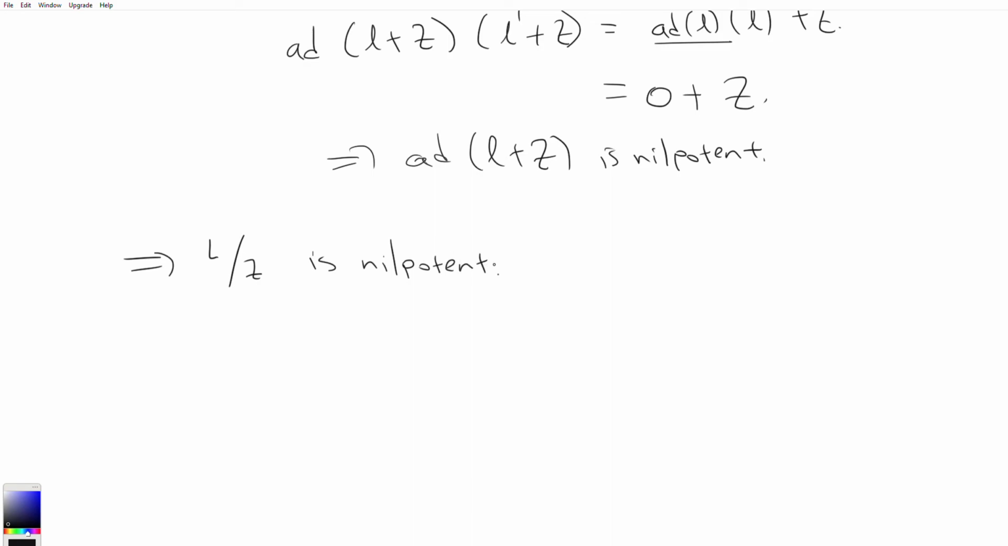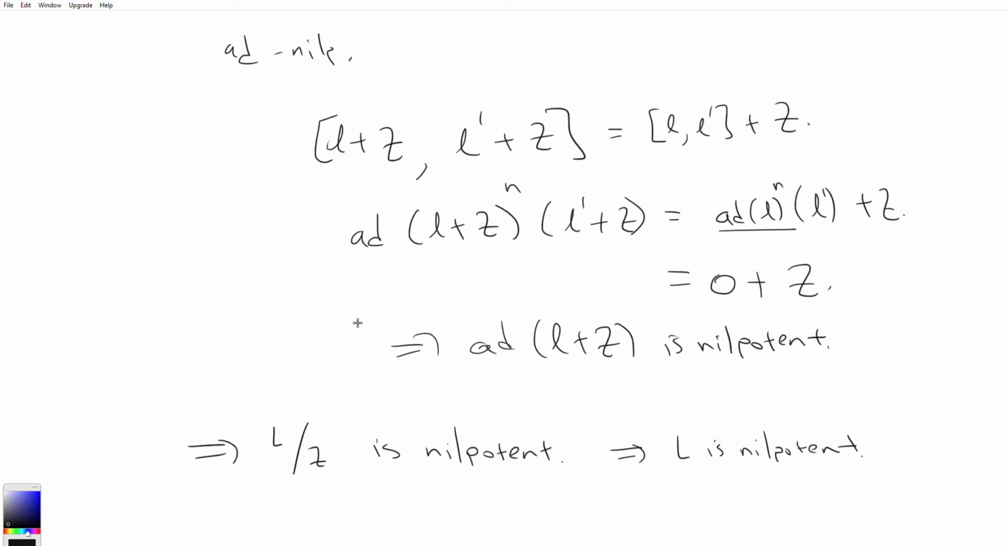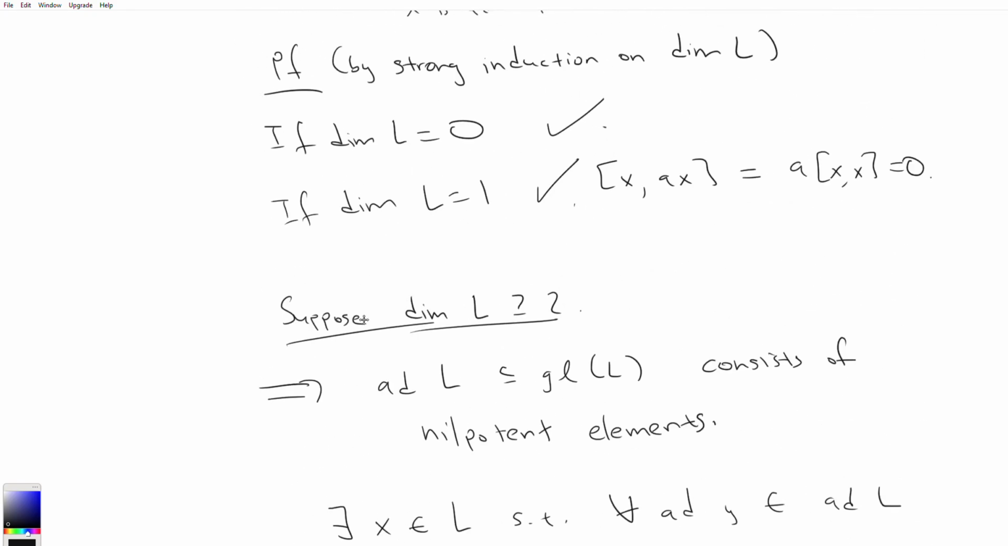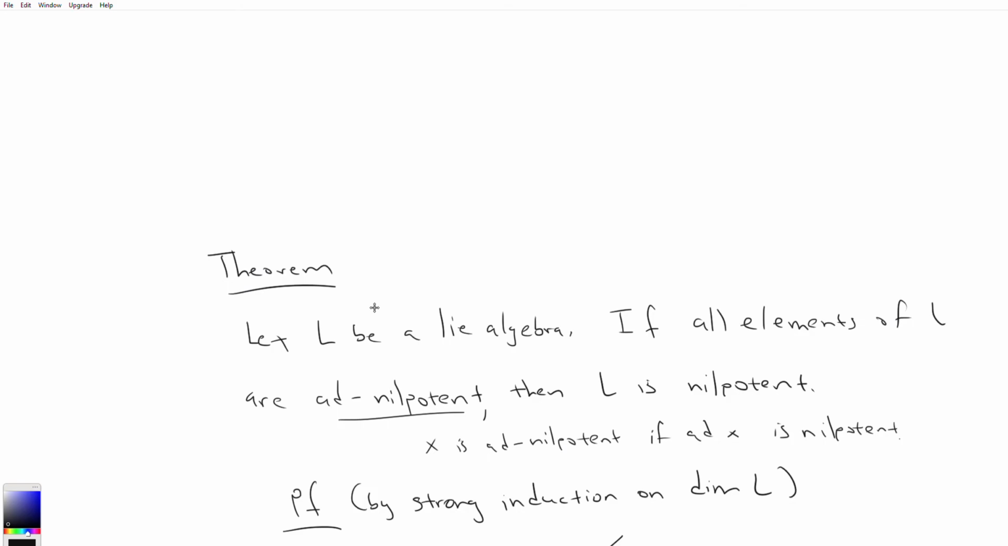But if you remember from the nilpotency video, there's a fact that we proved, which was that if L mod Z, L mod its center, is nilpotent, then L is nilpotent. And so we just showed L mod Z is nilpotent, so it follows immediately that L is nilpotent. And so that concludes this theorem. And so all formulations, right, involve some sort of induction on the dimension of L.